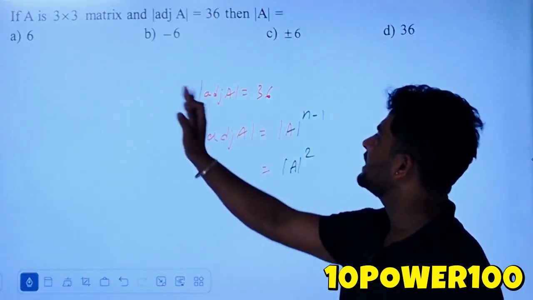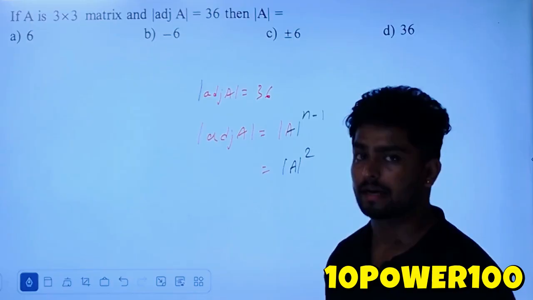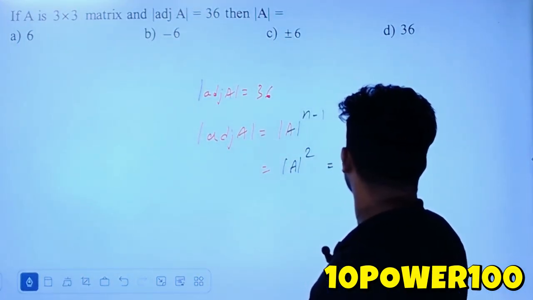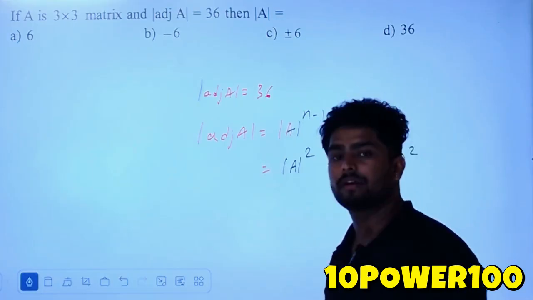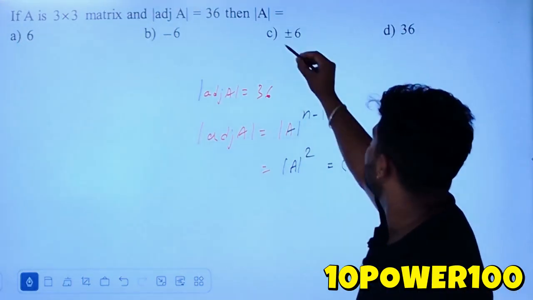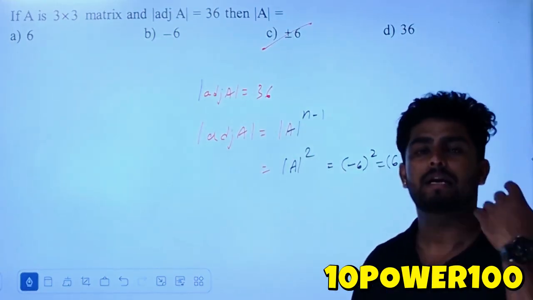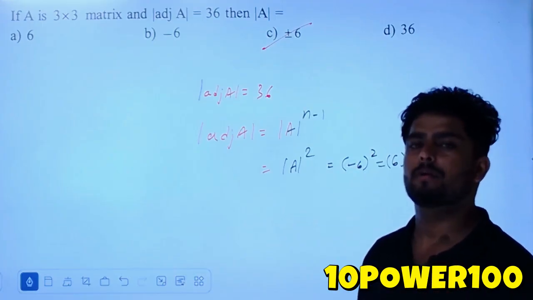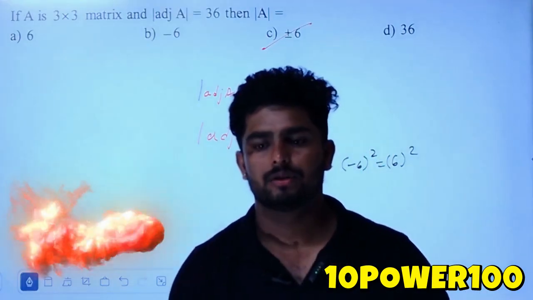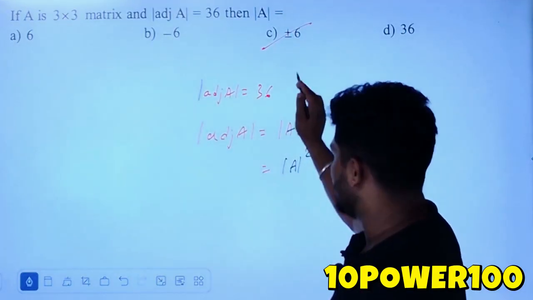See the options, -6, +6, +or-6 are all there. The actual answer is +or-6, makkale. Why? +6 is an answer, and -6 the whole square is also 36, and 6 square is also 36. So for both numbers we get a positive answer, so here you have to choose option C, +or-6 is the answer. Please don't go for that, because the determinant of any matrix can be negative or positive. So we cannot predict, it is always a positive answer. Keep this in mind, as there are chances of making a mistake. So +or-6 is the right answer.